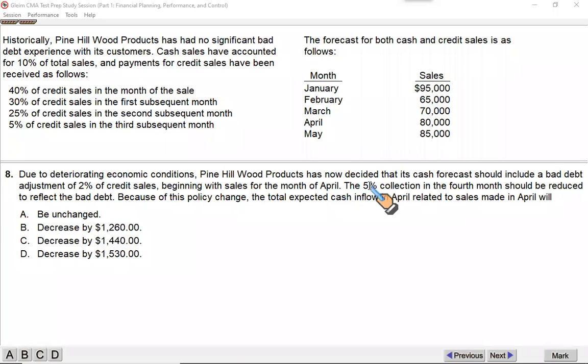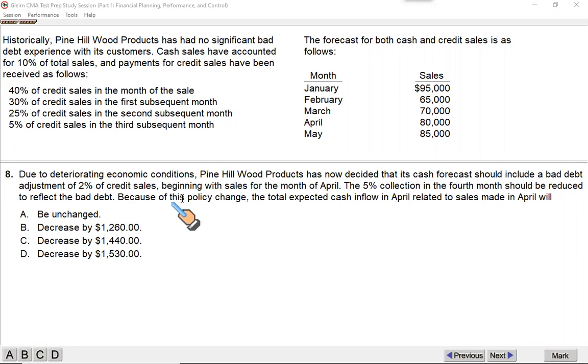Right? The last 5% collection, the 5% in the third subsequent month, should be reduced to reflect the bad debt, which means this 5% which was collected in the third subsequent month, now we have to reduce it to just 3%, reflecting that 2% of the sale won't be collected.